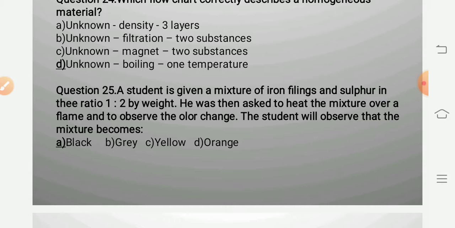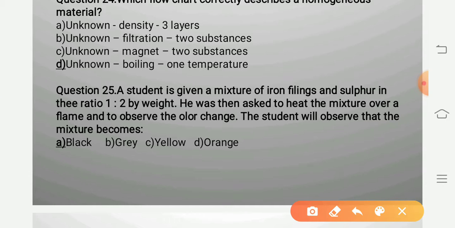Now it is taken in the test tube in 1:2 proportion, iron filings in 1 proportion and double of that sulfur. So after heating they will chemically combine with each other and form iron sulfide, that is iron filings plus sulfur gives iron sulfide.